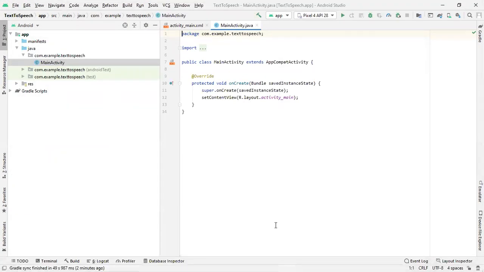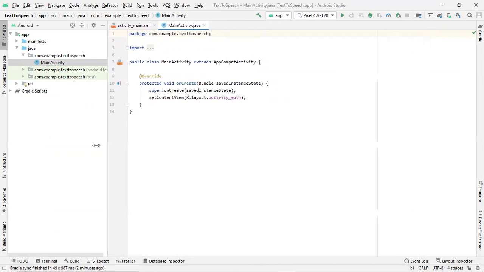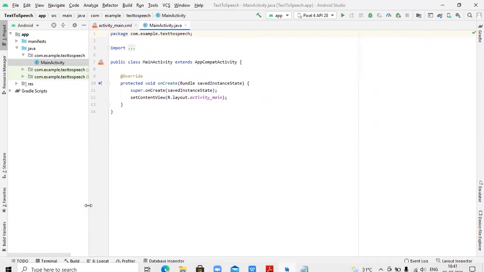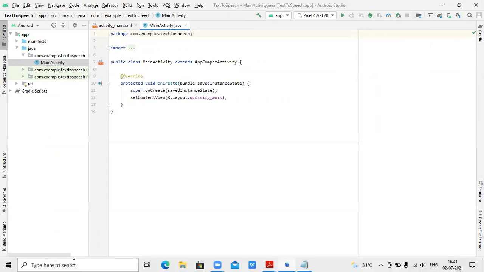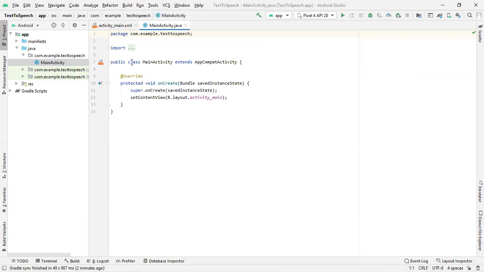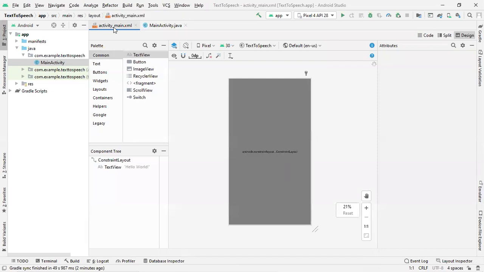Okay. So your Gradle sync has been completed successfully. As you can see, Gradle sync finished in 49 seconds. So firstly, we should do the design part. So I will go to the XML.